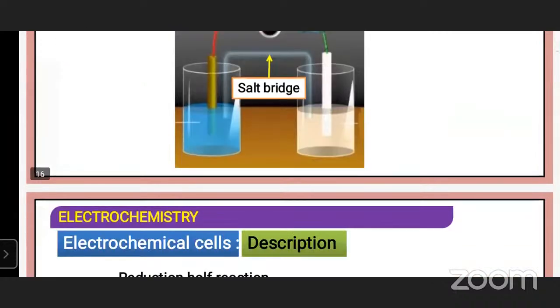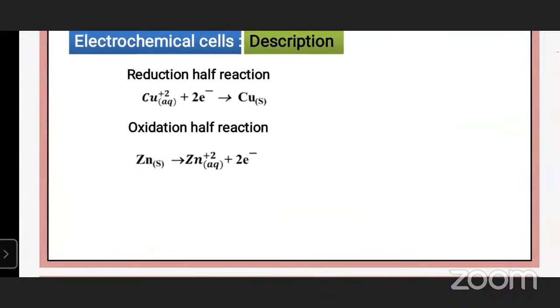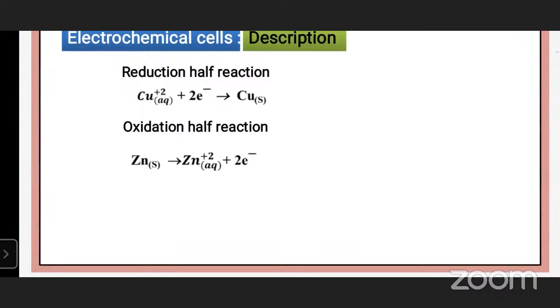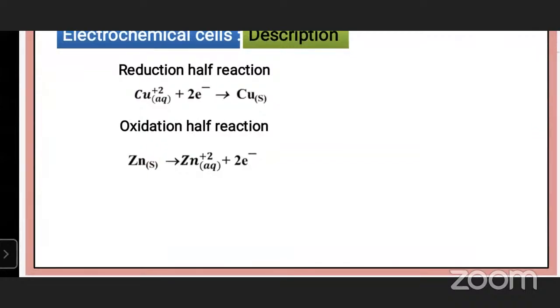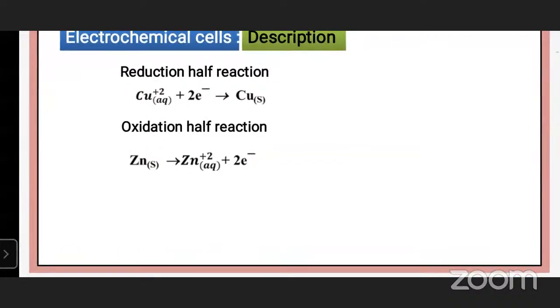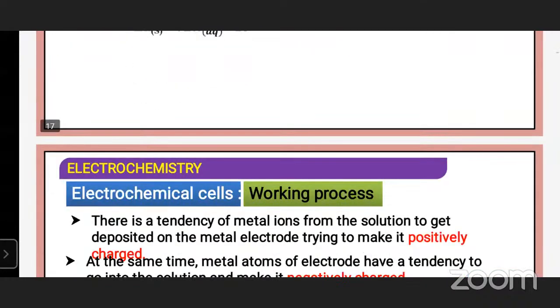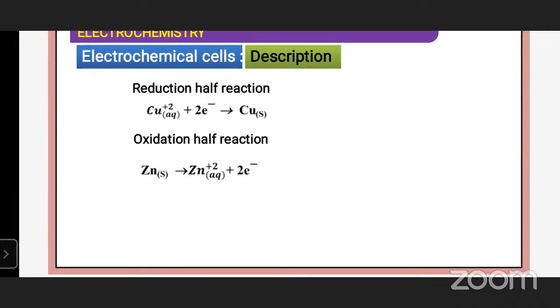Here, the reduction half reaction means gain of electrons at the cathode: Cu2+ plus 2 electrons gives rise to Cu. The oxidation half reaction means loss of electrons at the anode: Zn gives rise to Zn2+ plus 2 electrons. Overall reaction: Zn plus Cu2+ gives rise to Cu plus Zn2+.